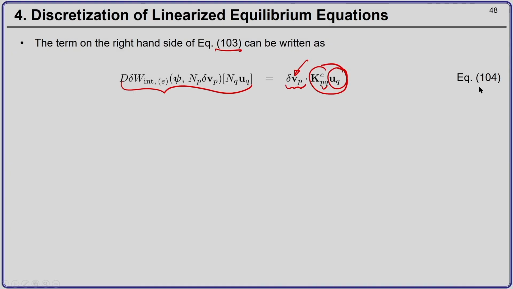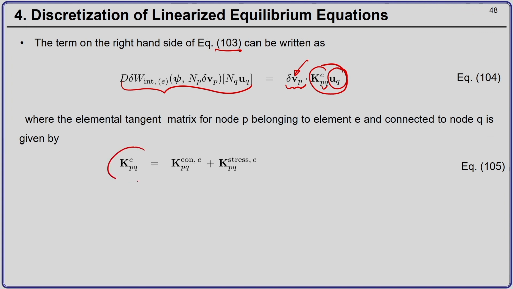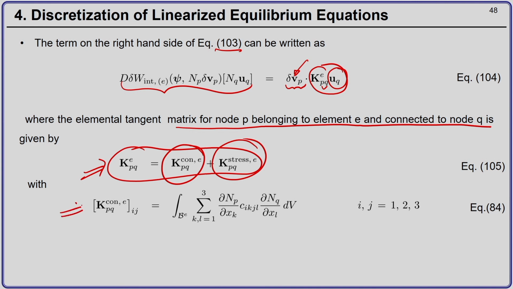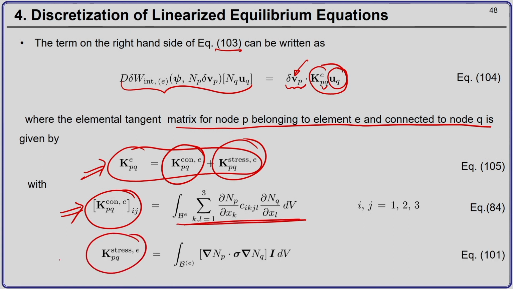corresponding to element E. So, I can write the elemental tangent matrix for node P belonging to element E and connected to node Q as the sum of the constitutive tangent matrix and the stress tangent matrix, with the explicit expression for the constitutive tangent matrix given by equation 84 and the explicit relation for the tangent matrix corresponding to the stress given by equation 101.